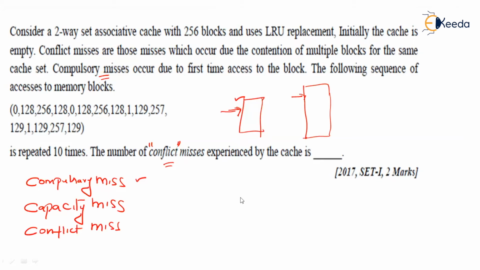There is a cache memory. This is the cache memory. The cache size is equal to 256 blocks, and it is two-way set associative. Now let us find out how many conflict misses there will be.